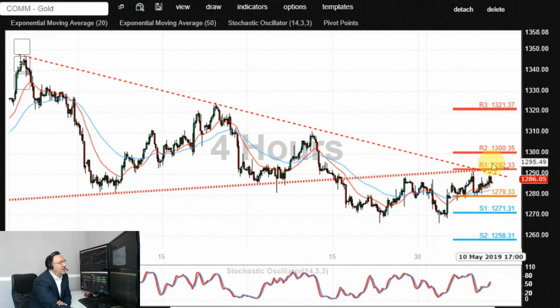Alternatively, a breakout higher and end of day close above 1292 would negate the current bearishness, potentially changing the outlook to a bullish breakout above this falling resistance trend line, targeting 1300 initially, breakout above that 1310, which is signified by this high here, followed by 1321, this high here, and then 1333, 1346 to the upside.